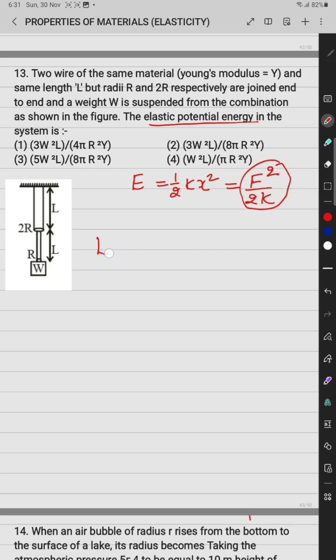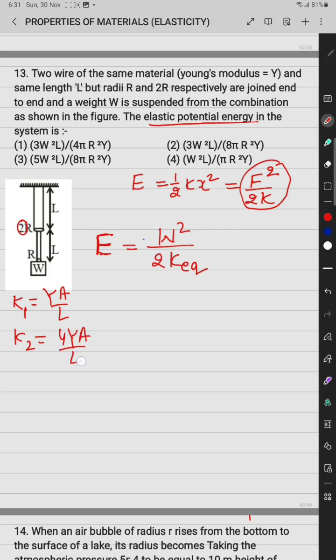In this situation we calculate according to spring. If I solve this, I know that the force will remain the same in both. Force is the weight which is suspended, so we can say weight square upon 2 of k. K is the elastic constant or it is k equivalent. Here we know the k of the lower wire is Y A upon L and the upper wire is k2 equal to Y, but the radius is double, it means area will be 4 times, so 4YA by L.